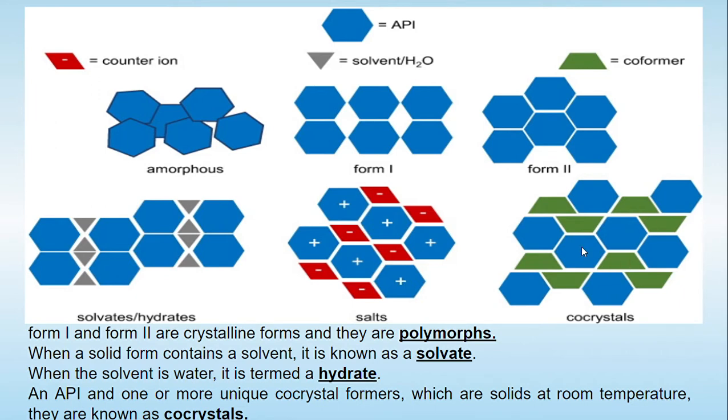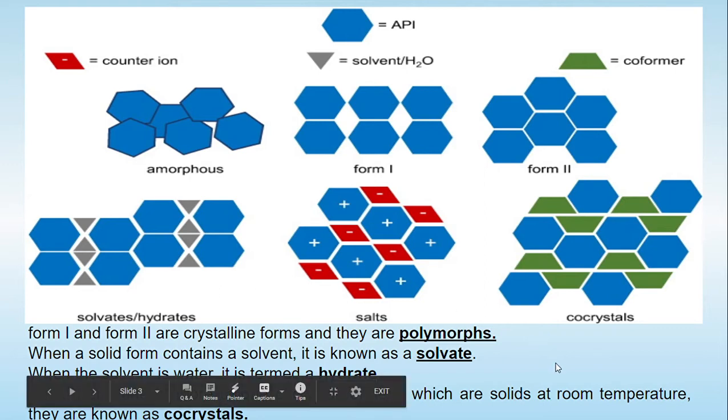So basically solids exist in either the amorphous form or the crystalline form, which is known as form 1 and form 2, or they can exist as solvates, or they can exist in the form of salts or co-crystals.